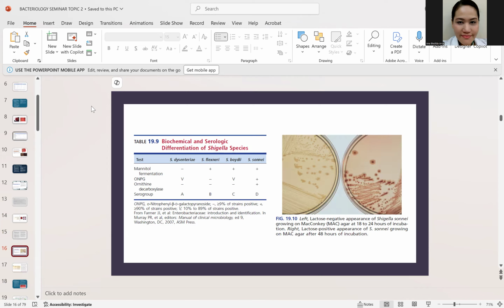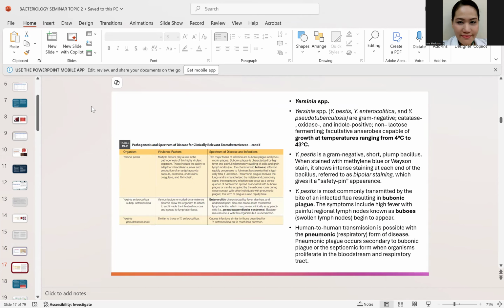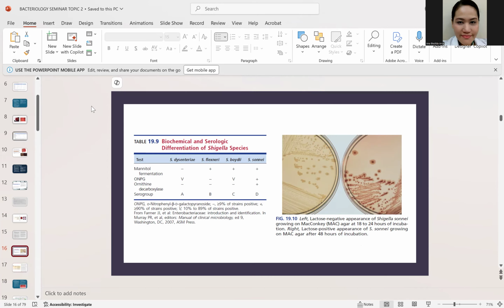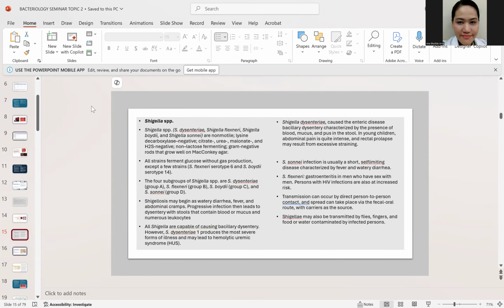So these are the tests for Shigella. For the Shigella, you may perform mannitol fermentation. They are all mannitol positive except for Shigella dysenteriae. Okay? So how do you culture the Shigella? You may use culture medium where you can also grow the Salmonella. Okay? You may also use H&E agar or Hektoen enteric agar, XLD, and of course the SS agar.